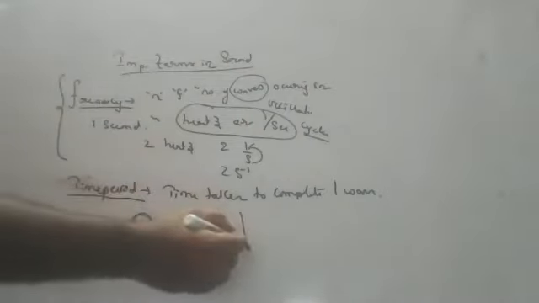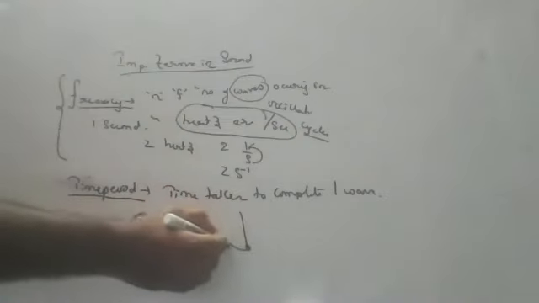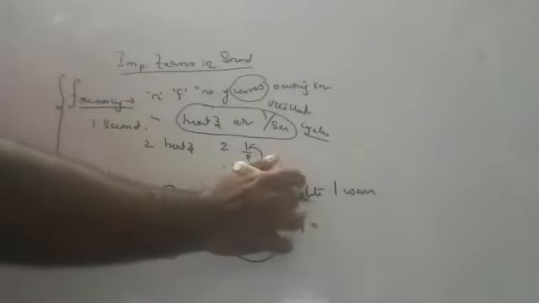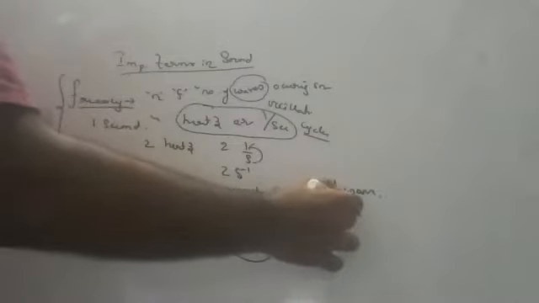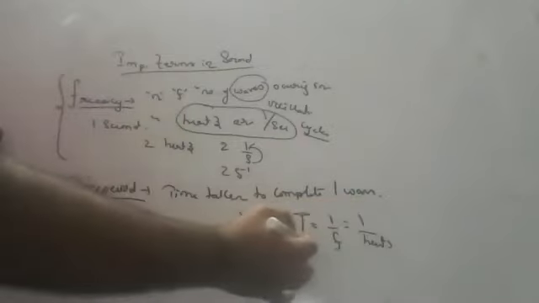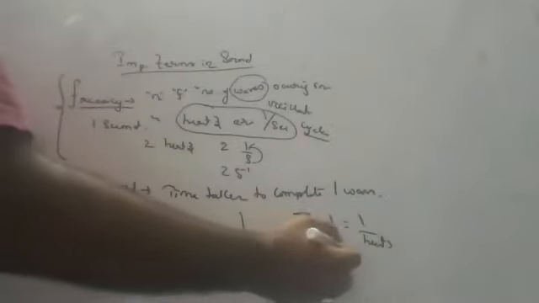Suppose a pendulum is there. To go here, here, and come back here, how much time is it taking? That is called time period. What is time period? Time taken to complete one full wave. Okay, so the time period formula is 1 by f, children. Means 1 by hertz. The time unit is hertz inverse, or just say seconds, because the time unit is second only, no? Instead of saying hertz inverse, just say seconds.